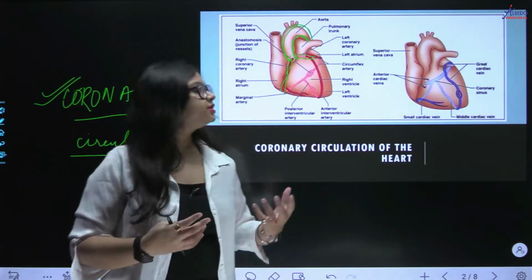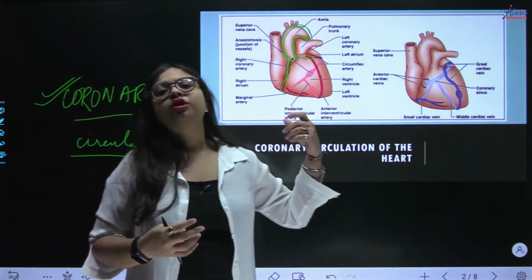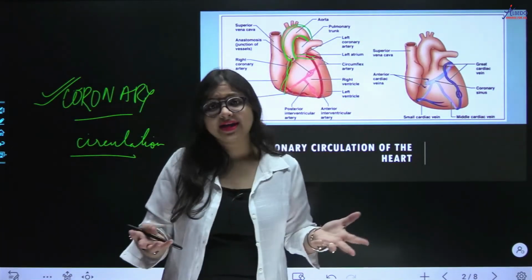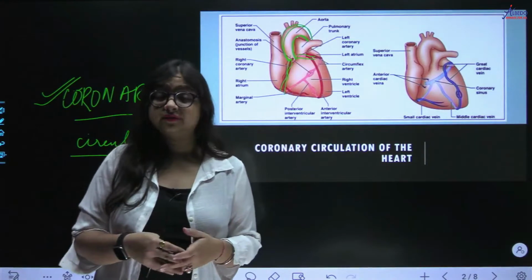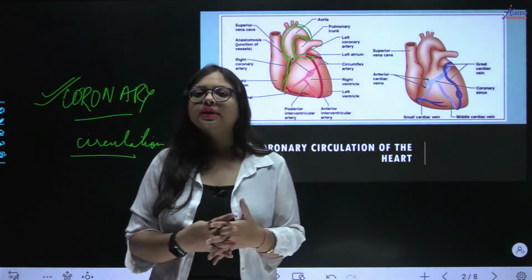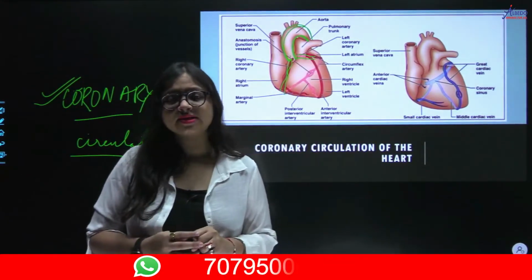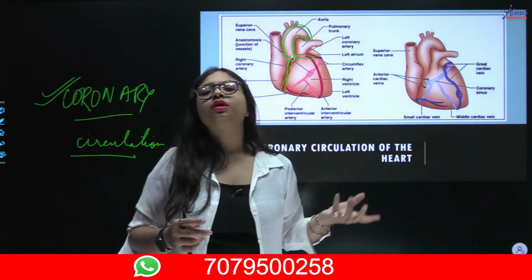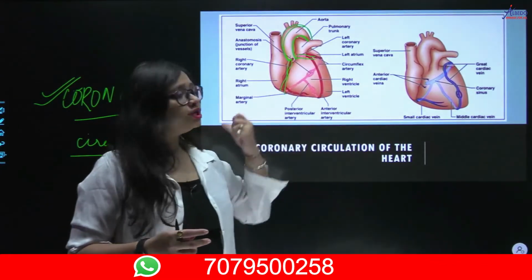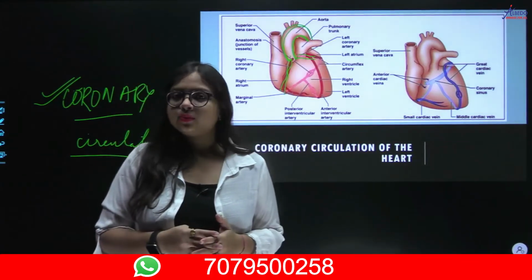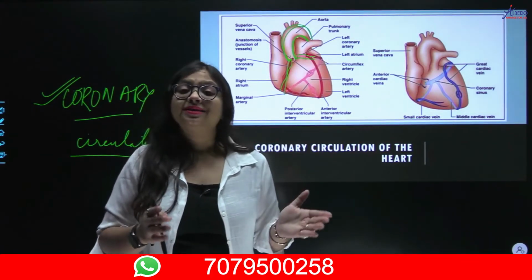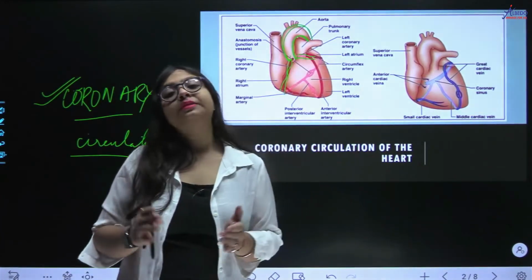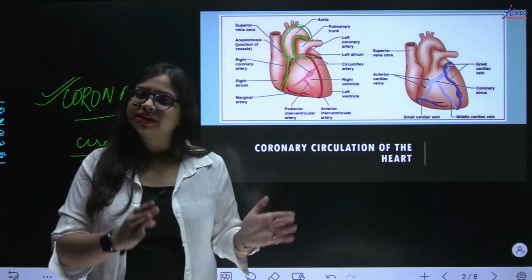So use your brain and think, what will happen if this coronary artery gets blocked somehow, right? It can happen. I told you that if the coagulation pathway starts all of a sudden without any reason, it will block your blood vessels. So if the coronary artery gets blocked, oxygen will not reach your heart. Will your heart be able to pump blood? No. And that is what is called heart failure, right? When your heart is not able to pump enough blood, that is called heart failure.